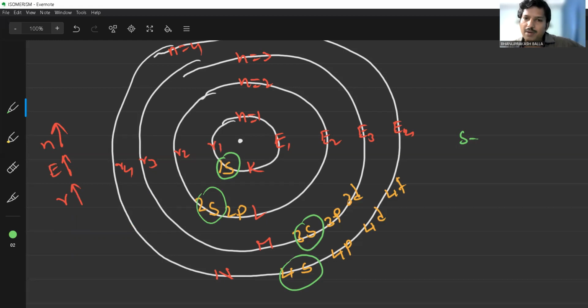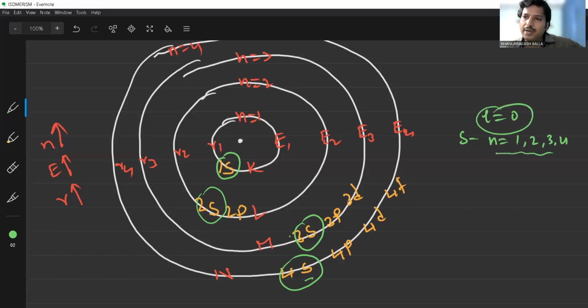But what is the difference? The s subshell is present in the first orbit, in the second orbit, in the third orbit, and in the fourth orbit. That means L is equal to 0 and the L value is the same, but the n value is 1, 2, 3, 4.